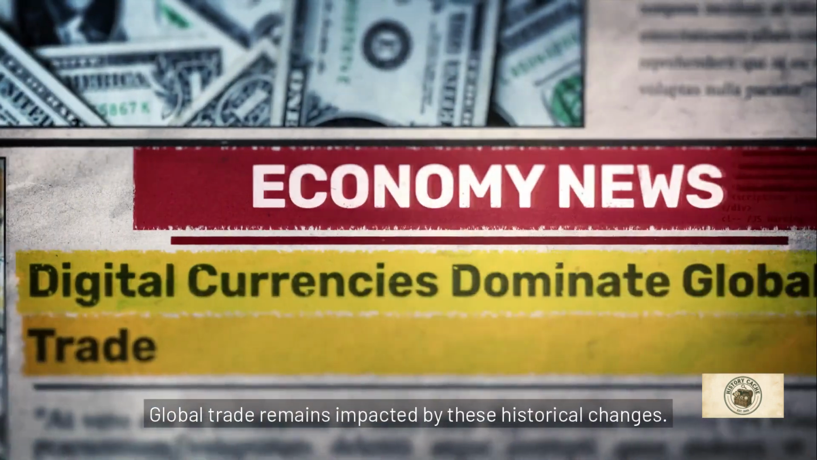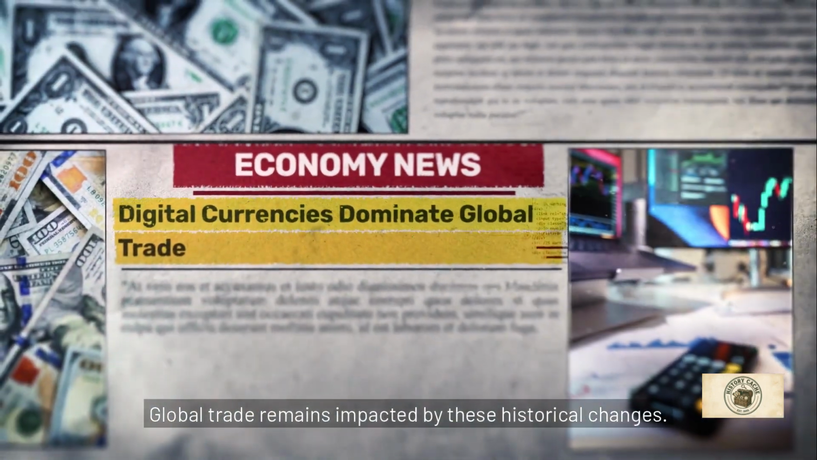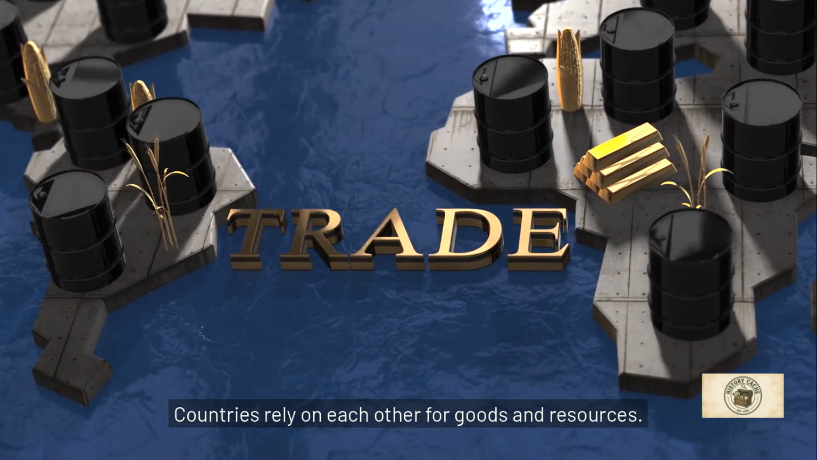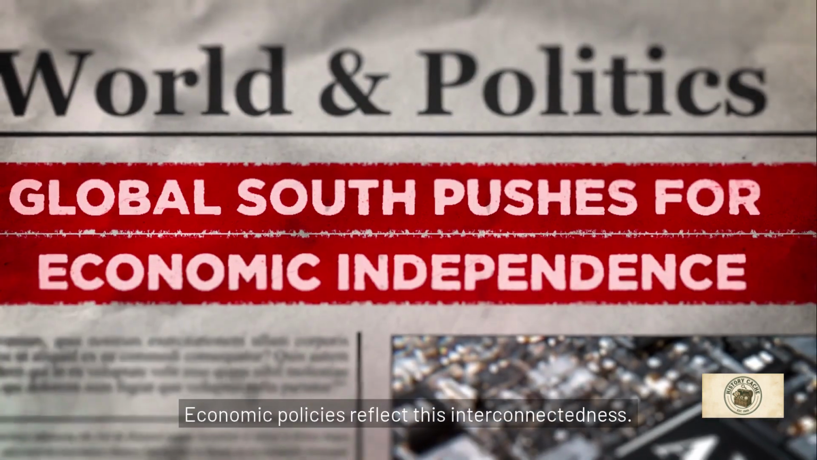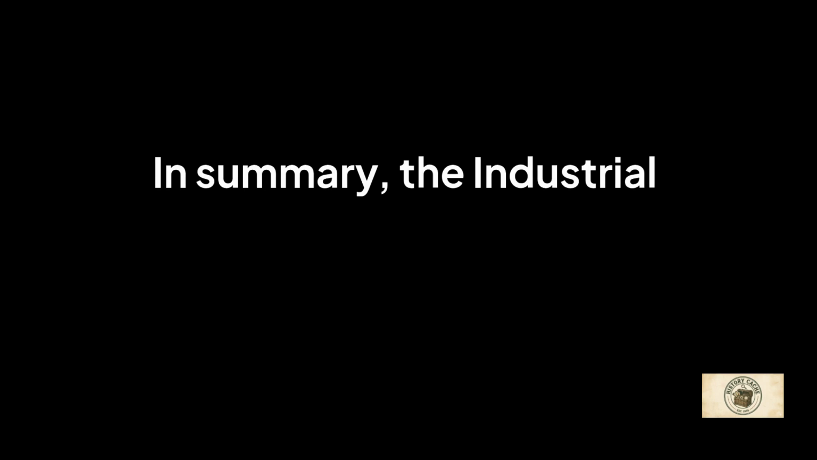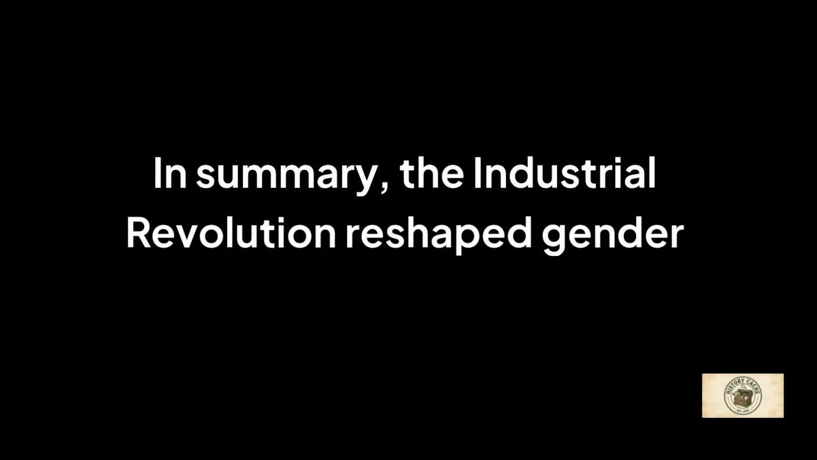Global trade remains impacted by these historical changes. Countries rely on each other for goods and resources. Economic policies reflect this interconnectedness. In summary, the Industrial Revolution reshaped gender roles and trade.